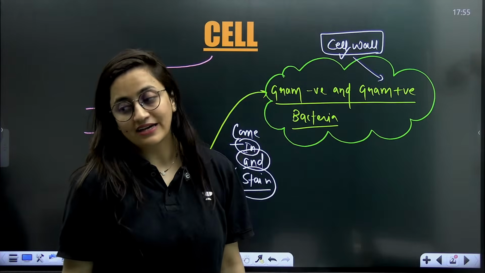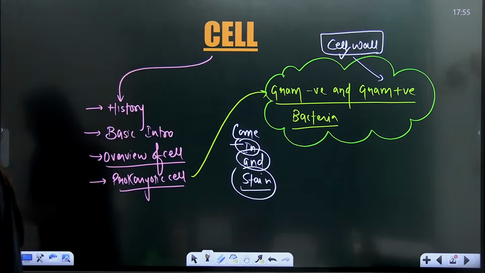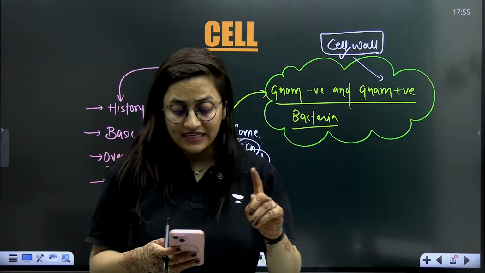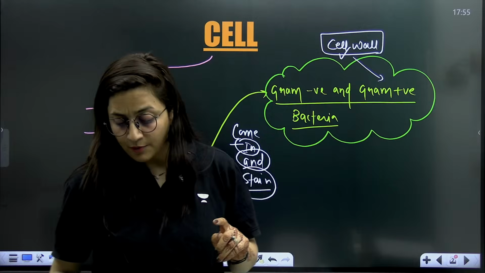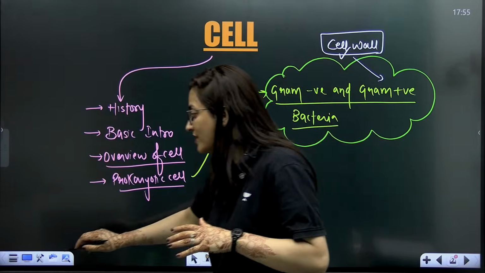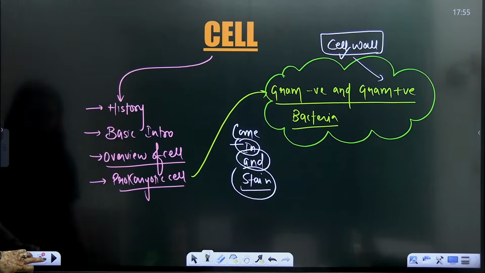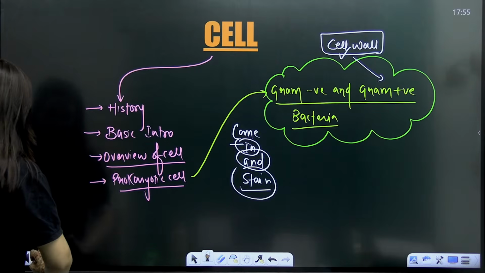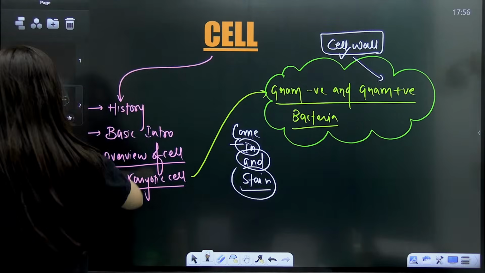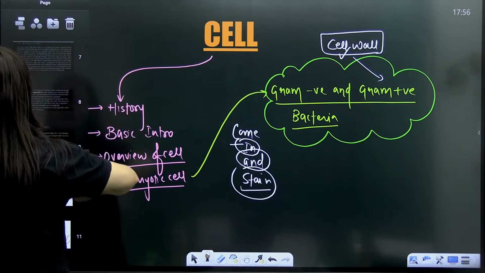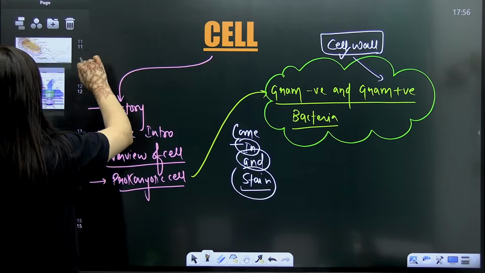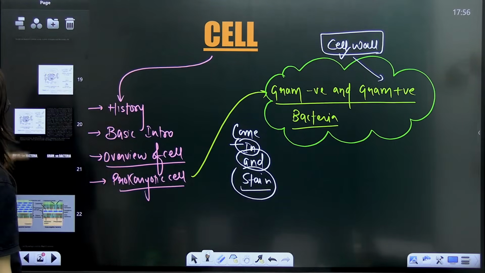So that lipopolysaccharide, what did it do, students? Due to that lipopolysaccharide, what happened? Everybody please answer. We know that some porins were also there in that outer layer, and due to which, my dear students, what happened? Due to which the stain comes out when we added what? When we added the decolorizer.